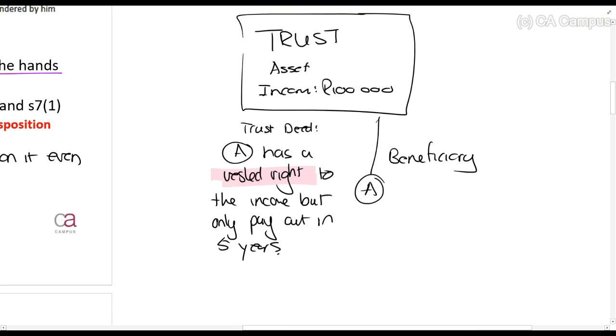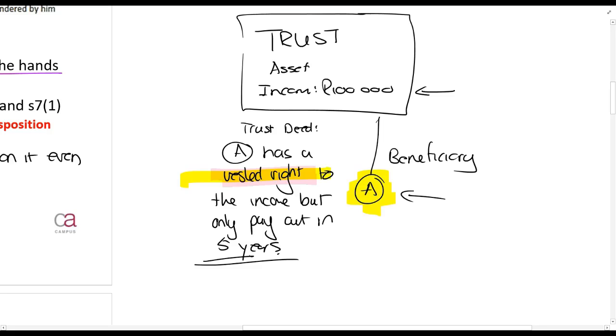So what I'm trying to just say here is A definitely has a vested right, so it'll be paid into her estate if she dies. She has a vested right to this income, but it will only pay out in 5 years. So each year, the asset makes 100,000 rands income, but it stays in the bank account of the trust. It does not get paid out to A. It will only be paid out in 5 years' time. That income will still be taxed in the hands of A because A has a vested right to it, even if it has not been paid out.